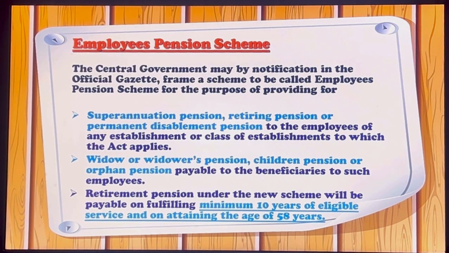It is framed for the purpose of providing superannuation pension, retiring pension, permanent disablement pension to the employees of any establishment or class of establishment to which the Act applies, widow or widower pension, children pension or orphan pension payable to the beneficiaries of such employees.